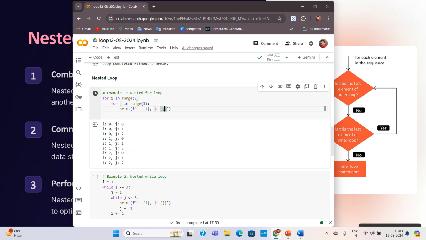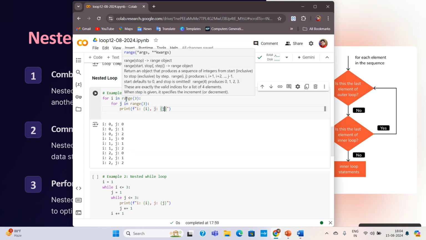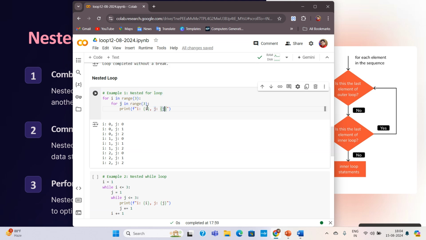Now the value of i will increase. The previous value of i was 0, now the value of i will become 1. It will come inside here and it is going to print again from 0 to 3. So you can see i 1, j 0, i 1, j 1, i 1, j 2.